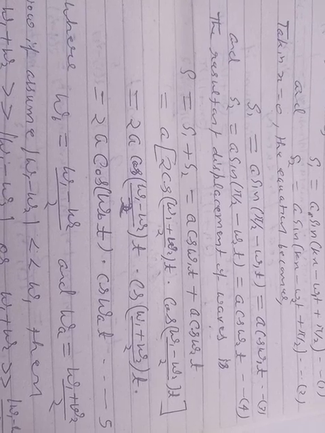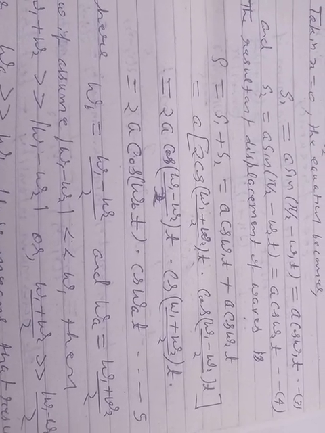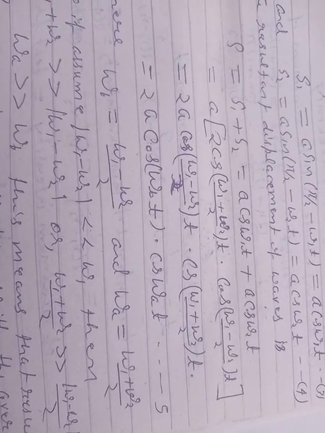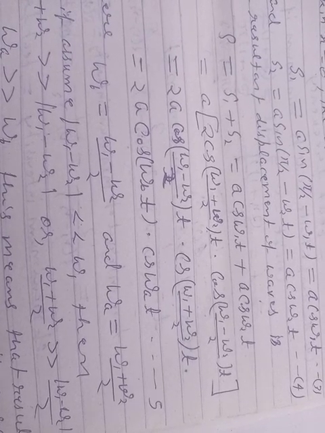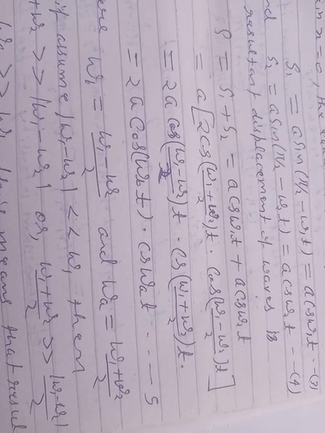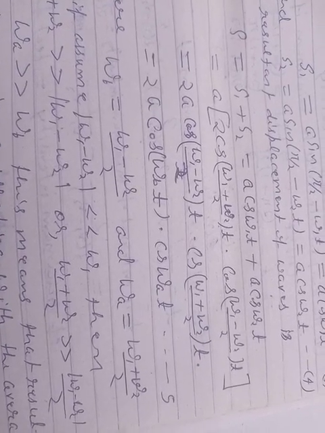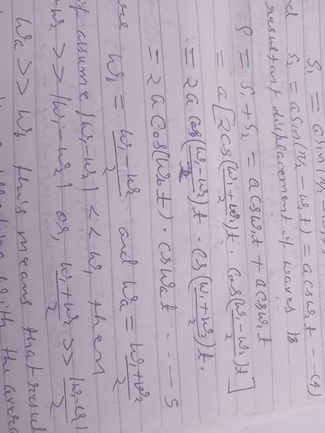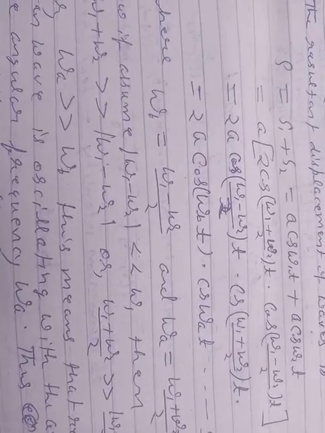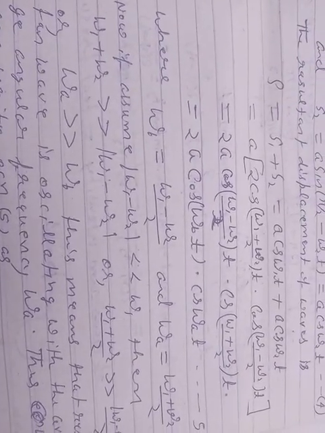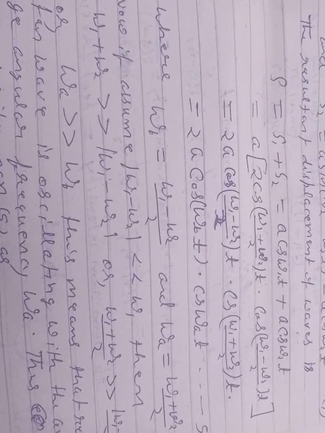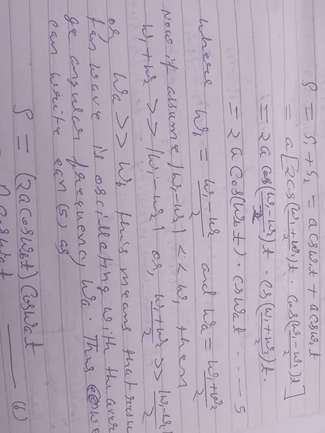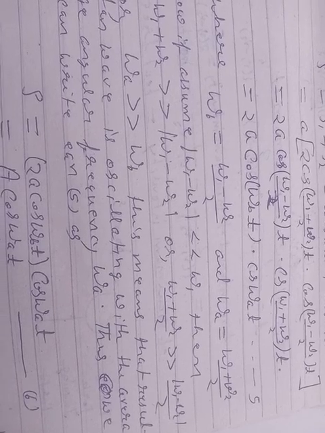The resultant displacement of the wave is s equal to s1 plus s2, equal to a cos omega 1 t plus a cos omega 2 t, or a into 2 cos((omega 1 plus omega 2) by 2 into t) into cos((omega 1 minus omega 2) by 2 into t), equal to 2a cos omega b t into cos omega a t, where omega b equals (omega 1 minus omega 2) by 2 and omega a equals (omega 1 plus omega 2) by 2.